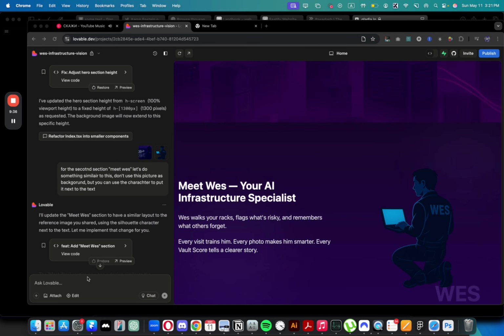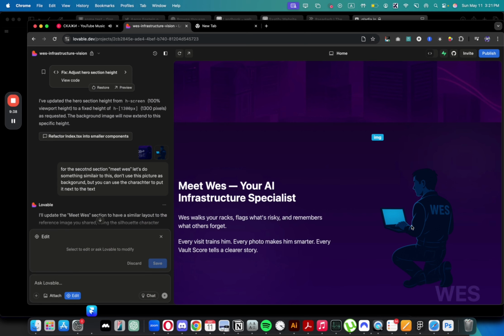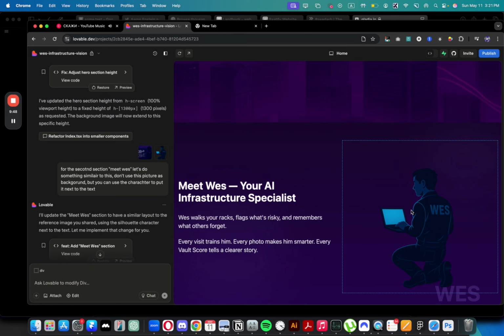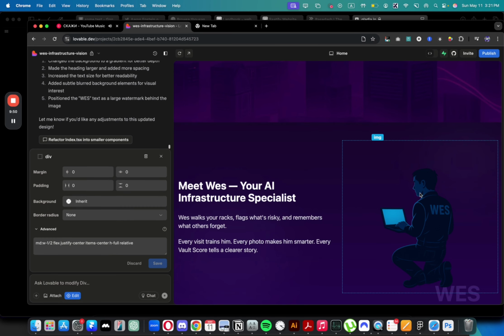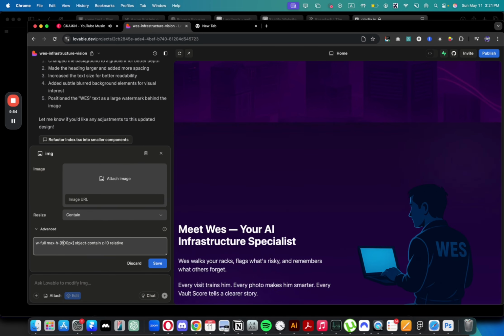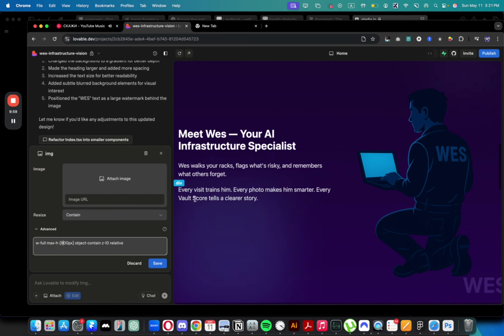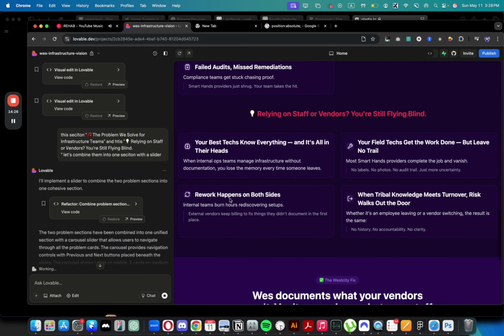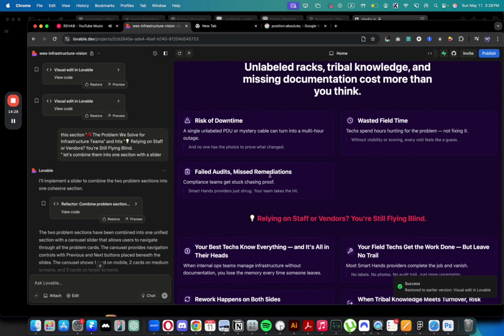It did take the correct picture, but now I wanted to make it much larger. So I'm going to select this div and then look for ways to make it bigger, which I don't really currently see. So maybe we can select the image itself. Let's go and select the image. Yeah, there is that function. Oh, not like this. And maybe we'll just keep this image as it is, but just combine them into one section.